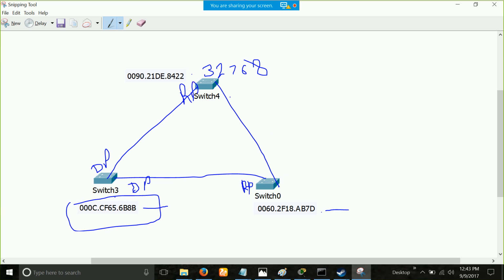One of these two, one will be DP and one will be block. So you will check the cost. Cost is 19 from here. Cost is 19 from here. So it will tie. Then you will look at the lowest bridge ID among these two. So this guy has the lowest bridge ID, so he will become DP, and this one will be block.